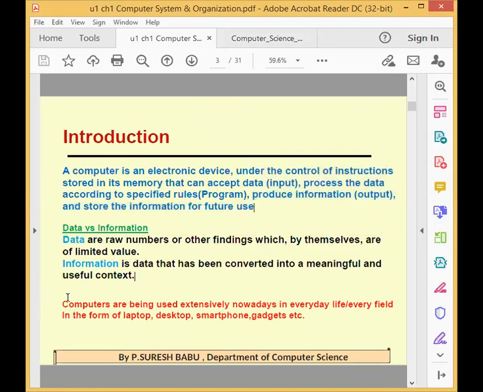Then you can see computers are being used extensively nowadays in every field, in the form of laptops, desktops, smartphones, gadgets, etc. So here we are going to learn everything about the computer and its basics: how the data is saved, what is data, what is information, what is the structure of the computer, what is the architecture, and what equipment is present in the computer. Everything we are going to learn.